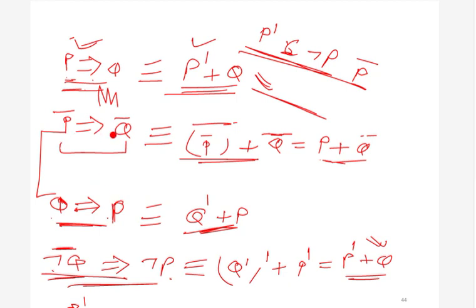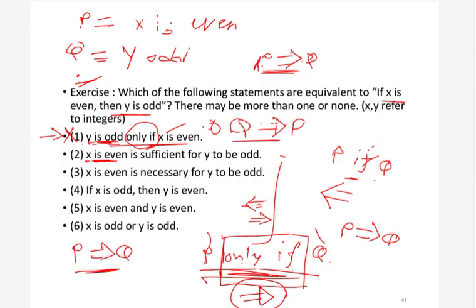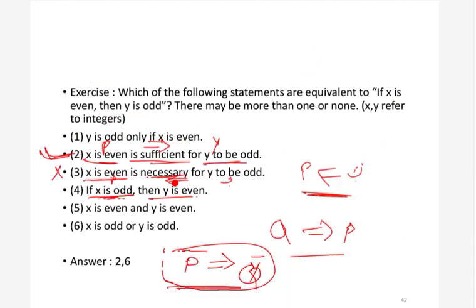Now you can solve this question very easily. We have already seen all the things required to solve this question. This statement basically becomes p bar implies q bar, and p bar implies q bar is not equivalent to p implies q, so this is also not the answer. Similarly, x is even and y is even is basically nothing but p and q bar, because q is y is odd, so y is even becomes q bar. So p and q bar is also not equivalent.